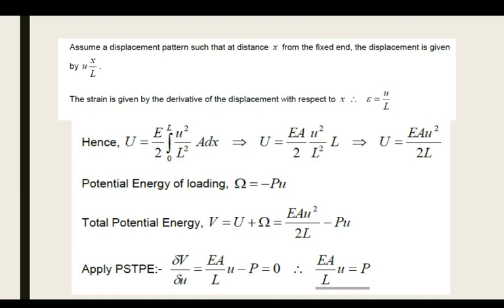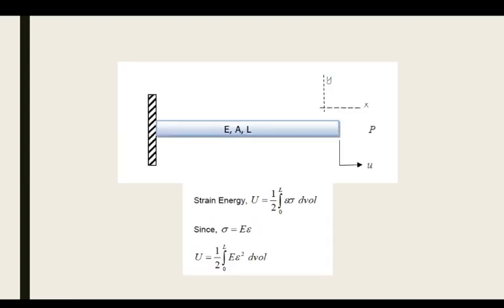Hence U will be equal to E divided by 2 integral from 0 to L of u squared divided by L squared into A dx, A dx being the d volume part. Now if you look at the previous equation, it is half E epsilon squared d volume.